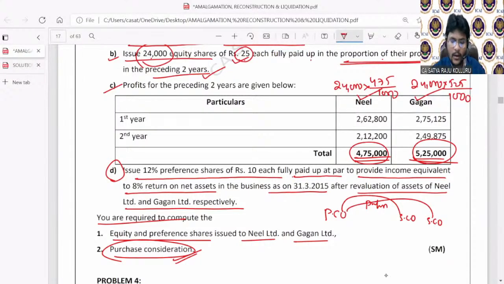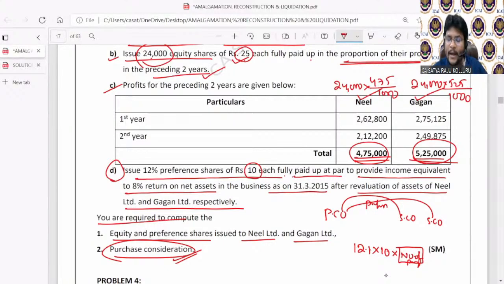Am I right? Now, issue 12% preference shares. So the issued preference shares are 12% preference shares, that I know. And each preference share face value is 10 rupees. I know that as well. How many preference shares am I going to issue? I don't know. The number of preference shares, I don't know.